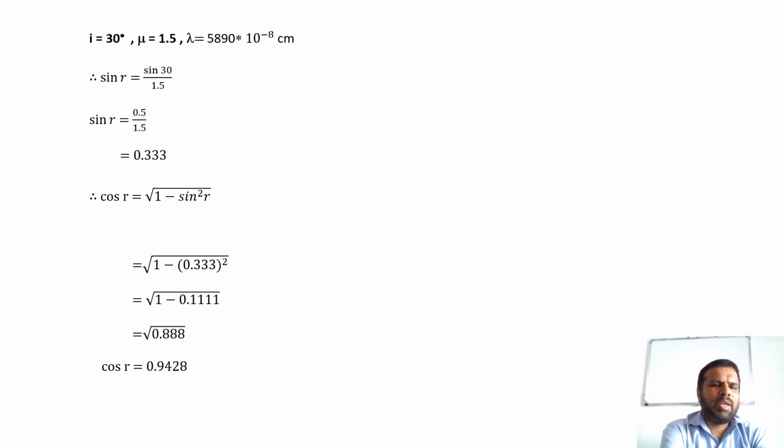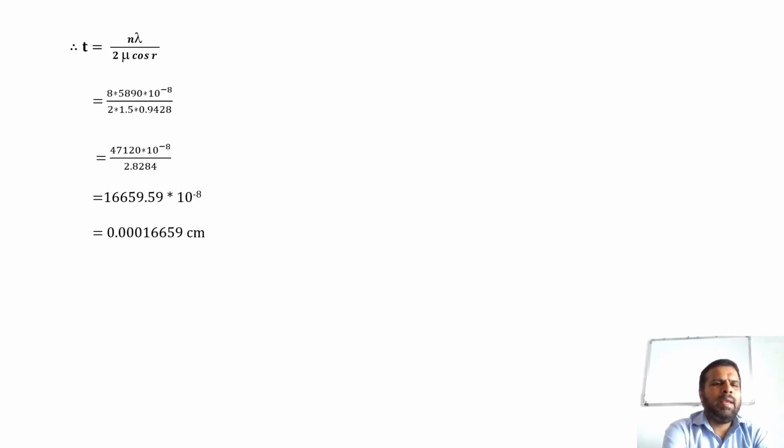That is equal to 0.333. Therefore, cos r is equal to square root of 1 minus sin square r. That is equal to square root of 1 minus bracket of 0.333 whole square. That is equal to square root of 1 minus 0.111. That is equal to square root of 0.888. Therefore, cos r is equal to 0.9428.